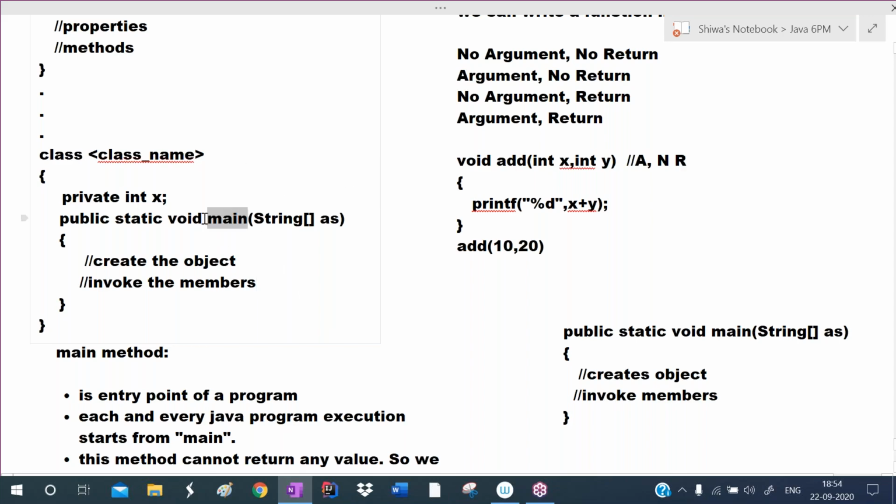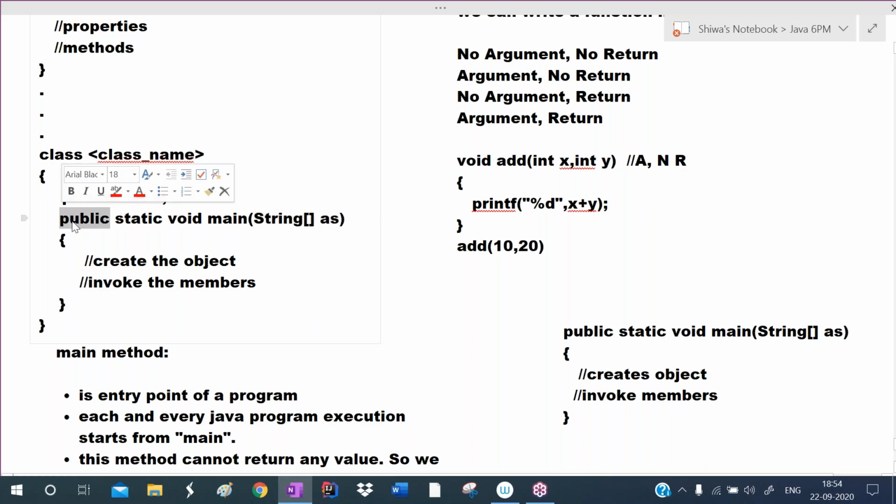Main is the method name. It cannot return any value, so we are writing void. It can take a string array as the argument, from where we pass the values from the command prompt. When we are running the Java application, we can pass the values. That is optional. If you want to pass, we can pass.